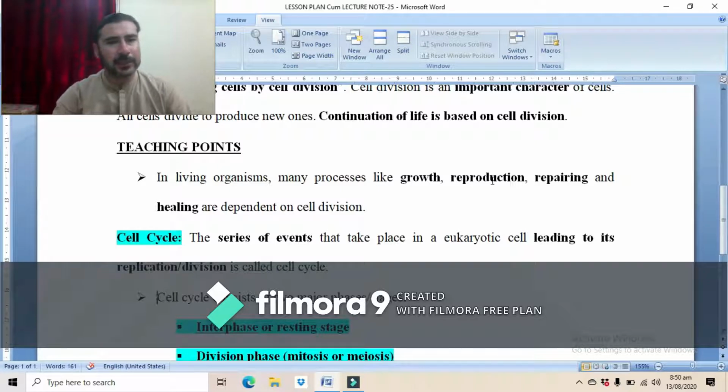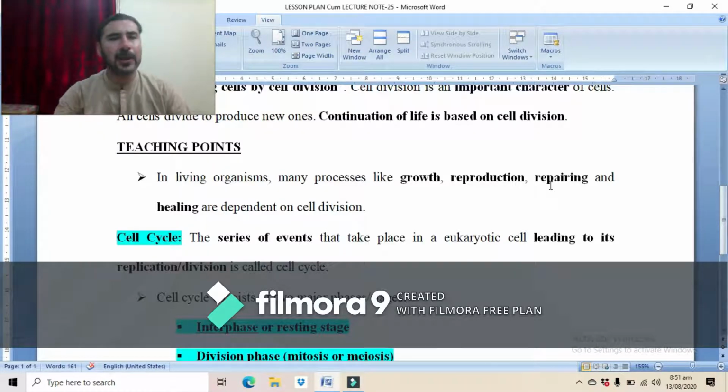Similarly, reproduction is also dependent on cell division, because through the process of meiosis, the sex cells, the sperms and eggs, are produced, and those sperms and eggs then combine together, and the process of fertilization takes place, and then an embryo is formed, and that embryo develops into a new organism, into a new individual. So the reproduction process is also based on cell division.